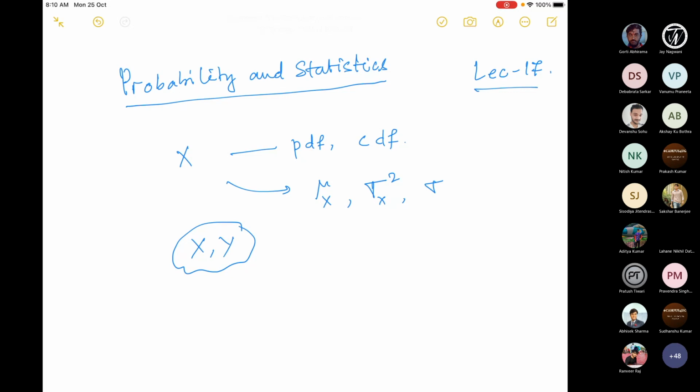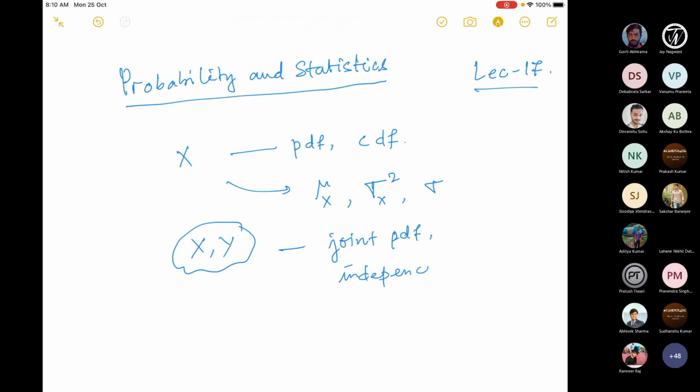They are independent when we can write the joint PDF as a product of the individual, or marginal, PDFs. So we talked about the joint PDF, the joint cumulative distribution function, and then independence.